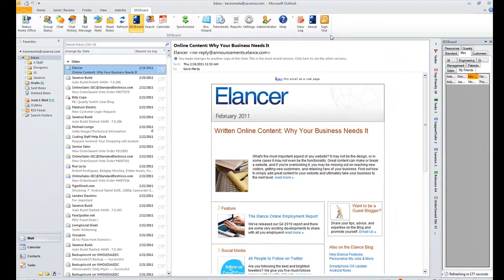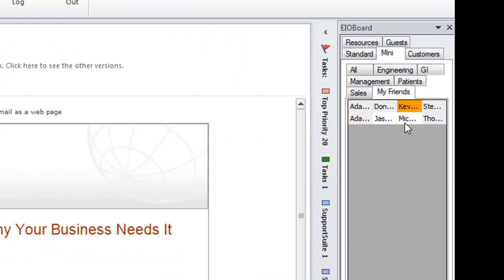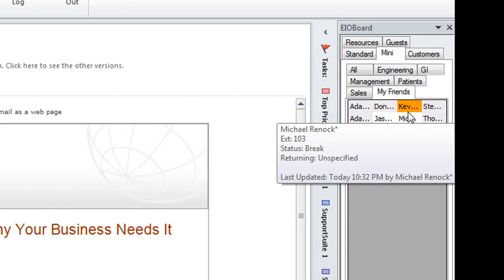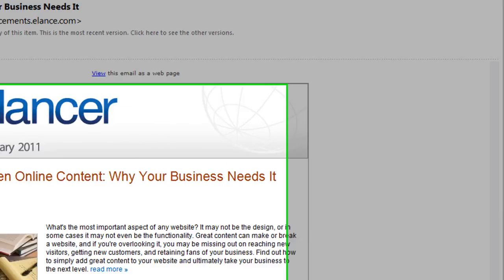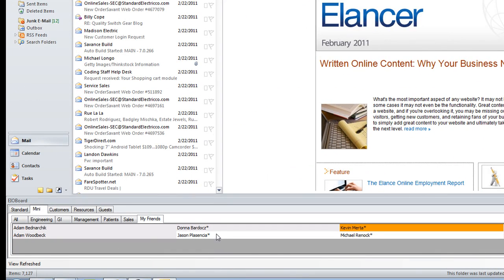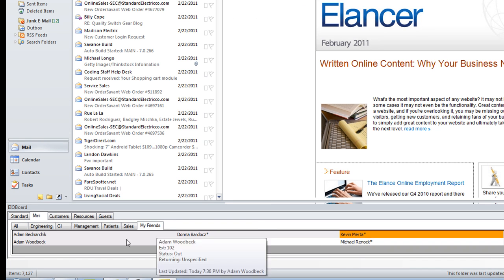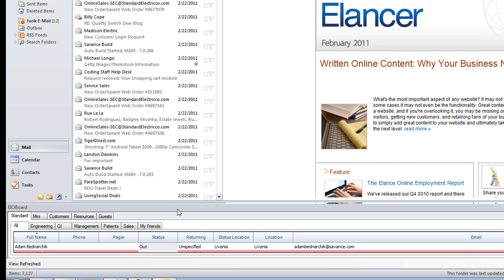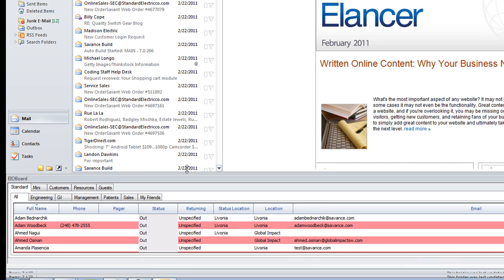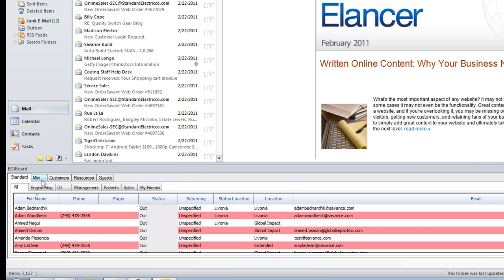And now we're logged into EIOBoard, and you can see here at the right that the status board is showing, and you have some of the same views you do on the application. You can view this in the mini view, you can view this in the standard view, and you can set some of your options in the settings menu. We'll cover that a little bit later.